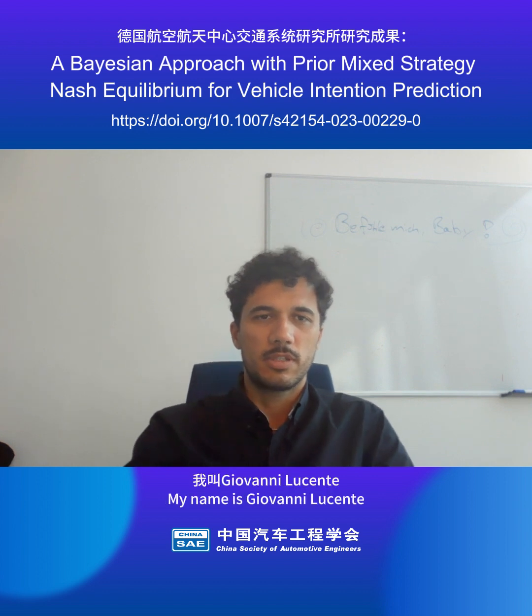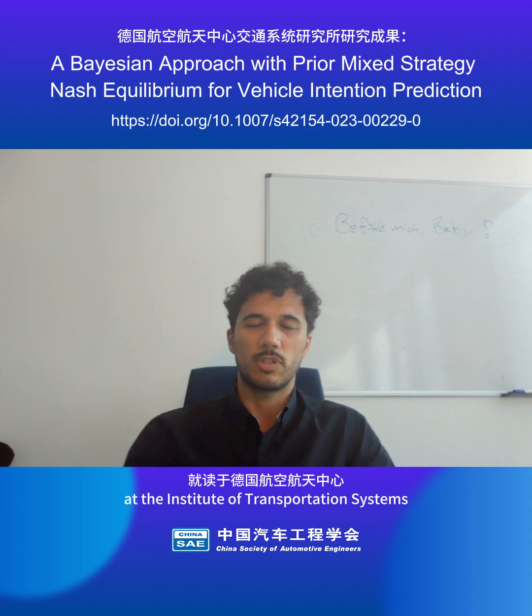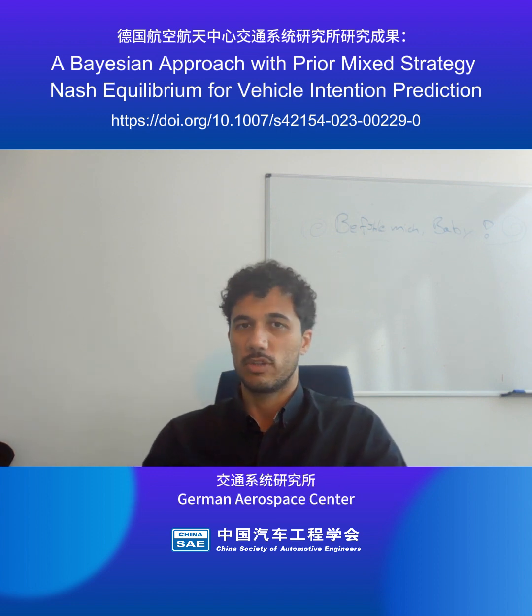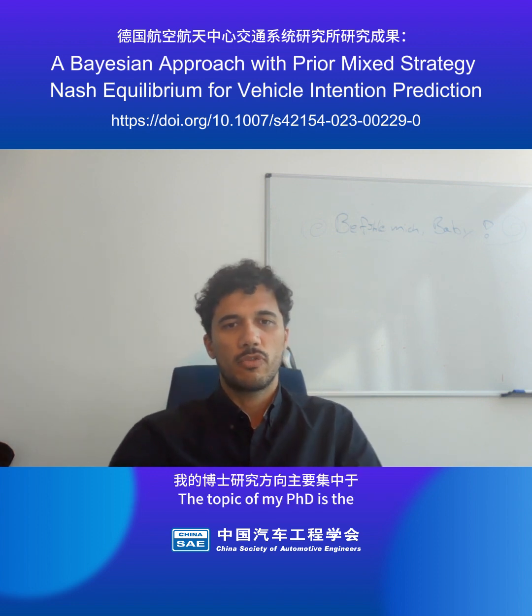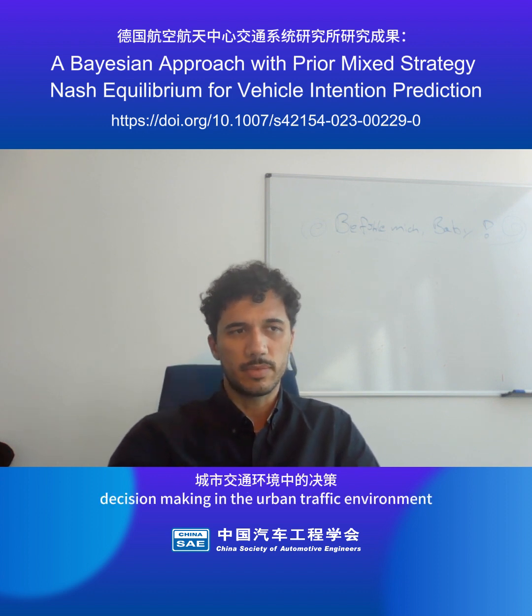Everybody, my name is Giovanni Lucente. I'm a PhD student at the Institute of Transportation System of the German Aerospace Center. The topic of my PhD is decision making in the urban traffic environment.